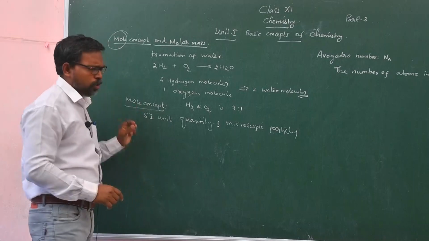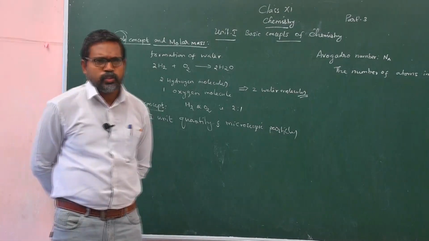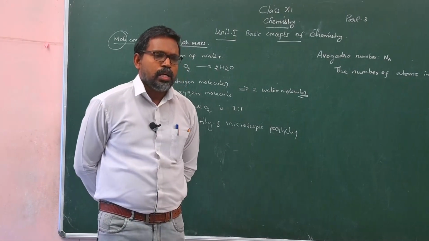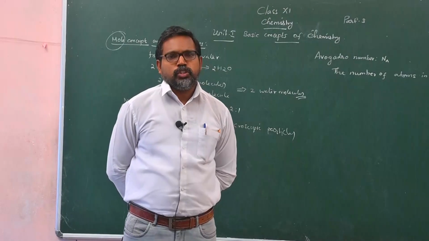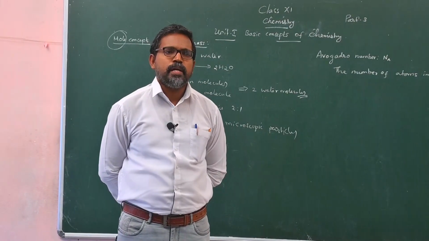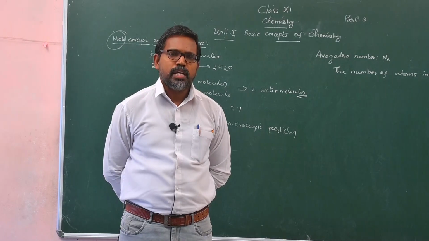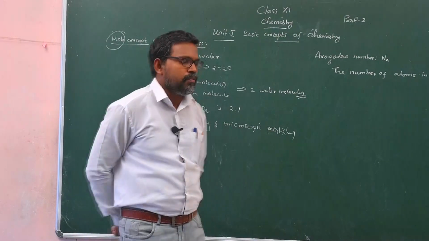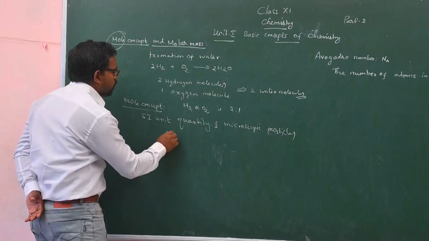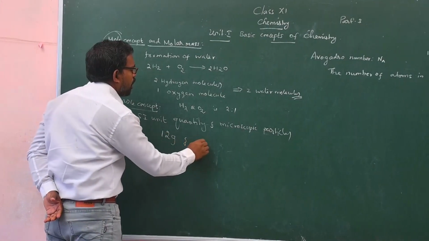So what is a mole? A mole is defined as the number of specified particles, or as many particles as are present in 12 gram of carbon 12 isotope. 12 gram is the molar mass or atomic mass of carbon.